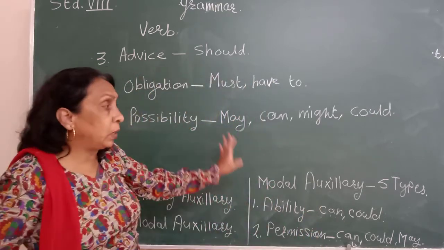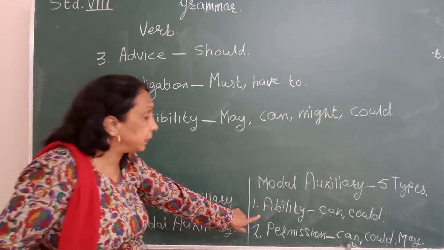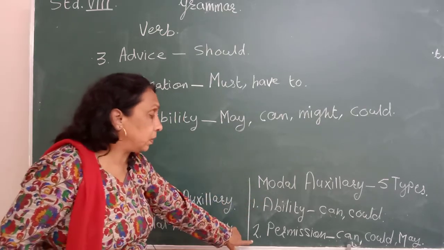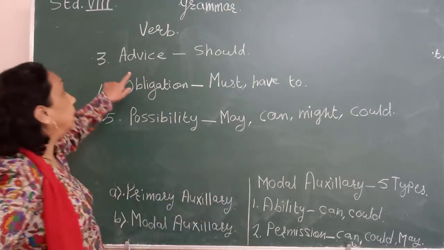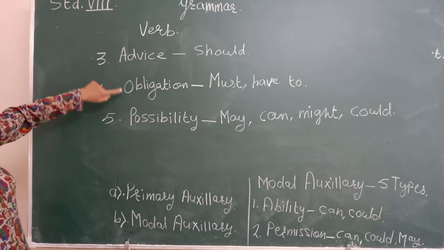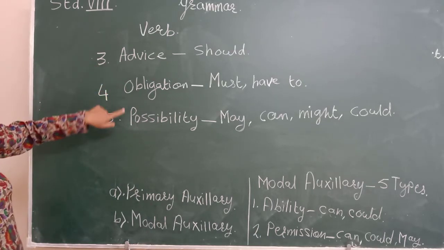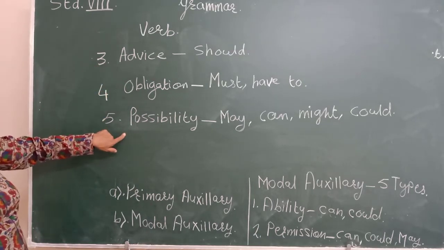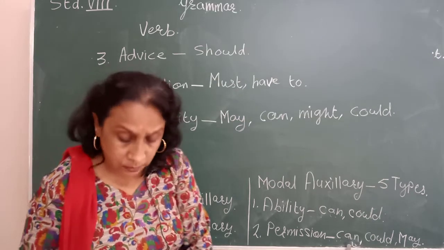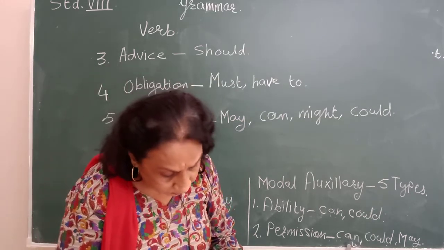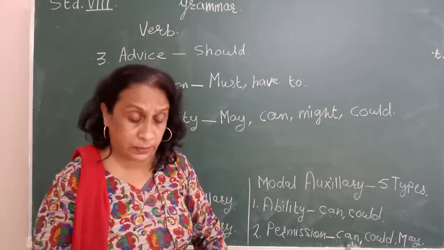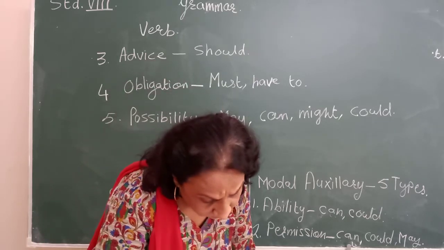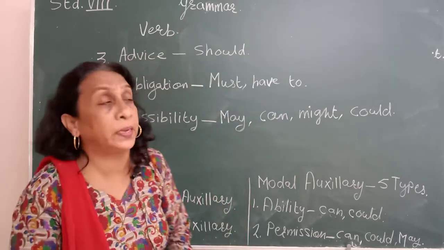So modal auxiliaries are of 5 types. First is ability, second is permission, third is advice, fourth is obligation, and fifth is possibility. Understood? The exercises based on this are there. These exercises we will do afterwards. Now after that, look at the next topic. Next topic is about adverb.